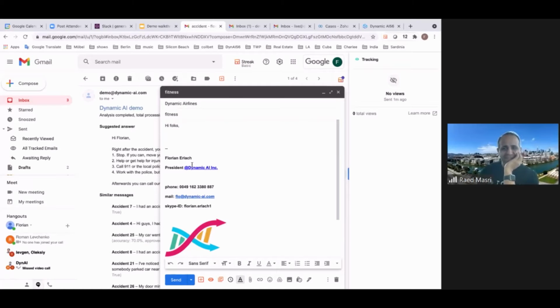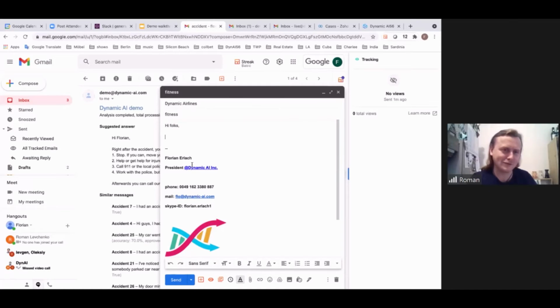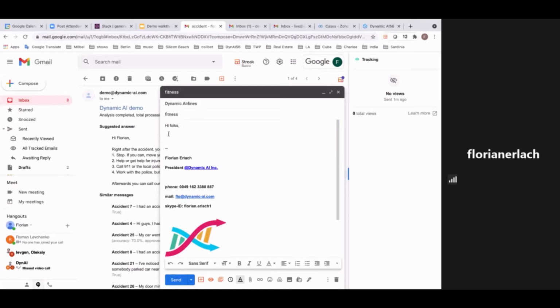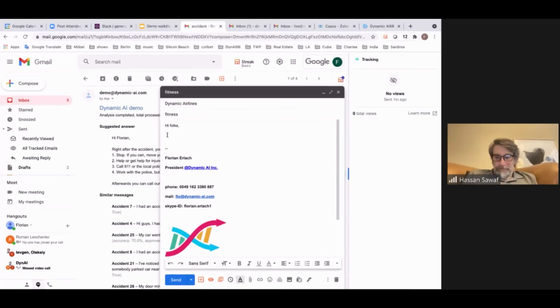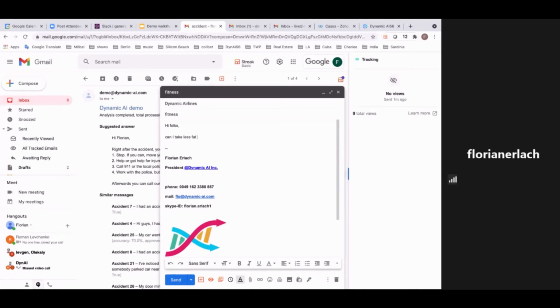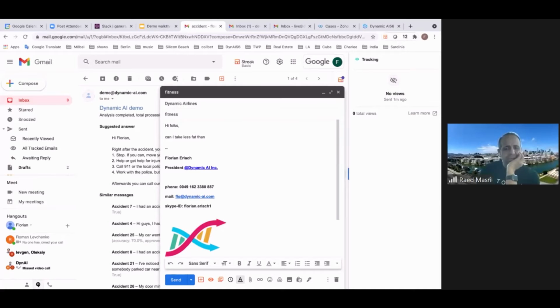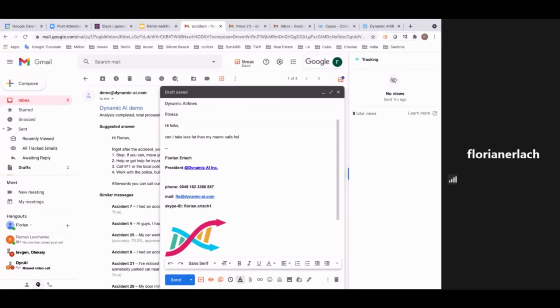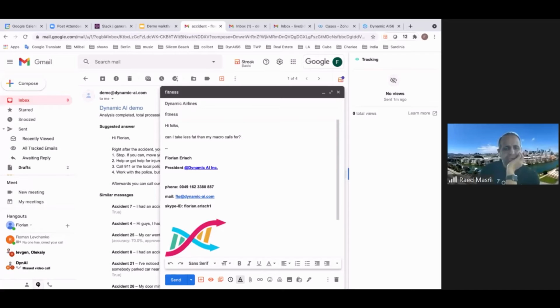Should I simplify? So what do you want? So hi folks. Can you please repeat? So say, can I take less fat in my macros today than I'm supposed to? Can I take less fat than my macros call for? Because I had a lot of sugar over the weekend, and I'm trying to make up for it now.